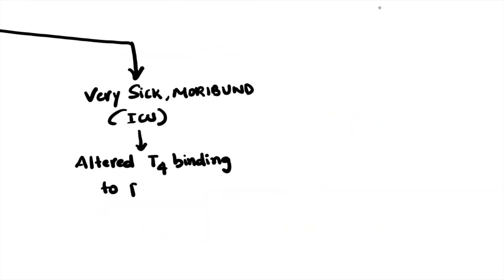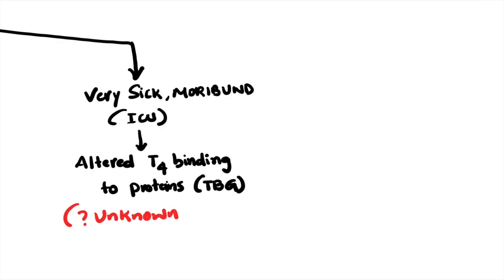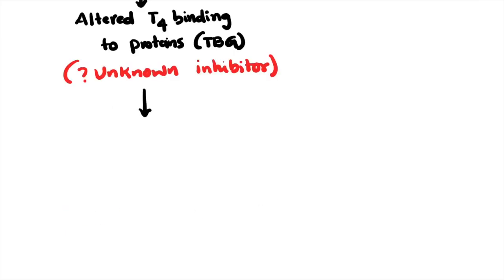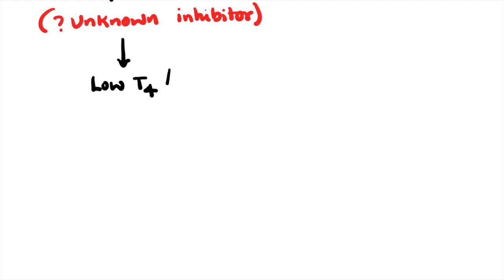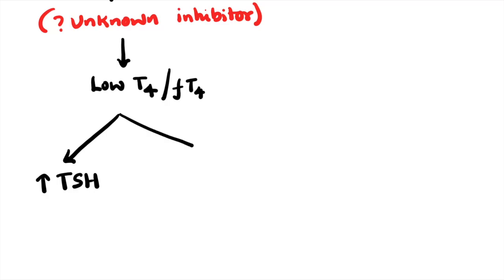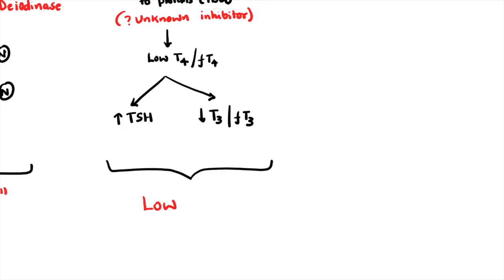But when the patient is very sick or moribund, there is altered T4 binding to TBG, probably by an unknown inhibitor in the circulation. This will lead to low T4 or free T4. So whenever there is low T4, there is loss of negative feedback on the pituitary, so it will result in increased TSH production. On the other side, T3 levels also will decrease because when T4 is less, obviously T3 also will be less. All these together is referred to as low T4 syndrome.